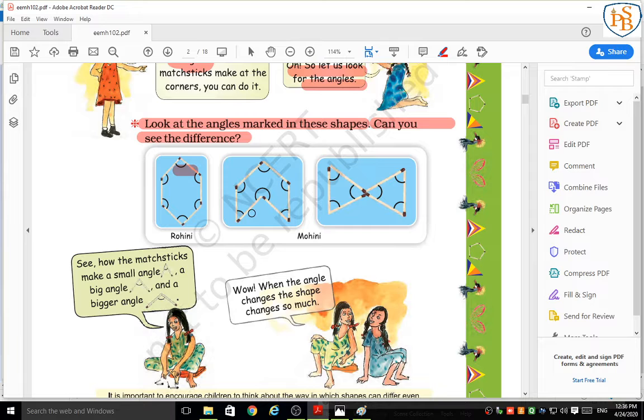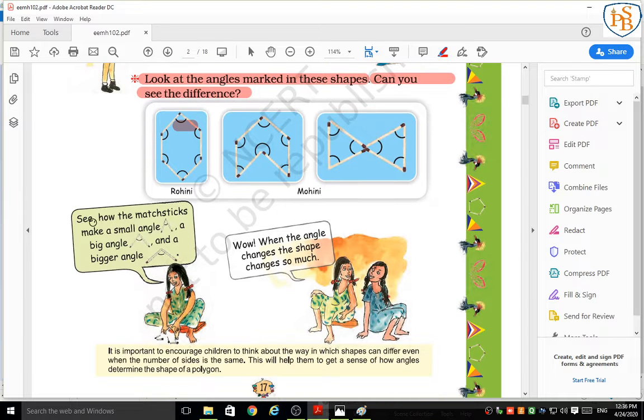They are different. Okay. See how the mastic makes small angles. Maybe like this, a small angle. Here we have small angles, then big angles like this, and this is a bigger angle. So with the help of mastic we made some small angle, then bigger, and then last is biggest.